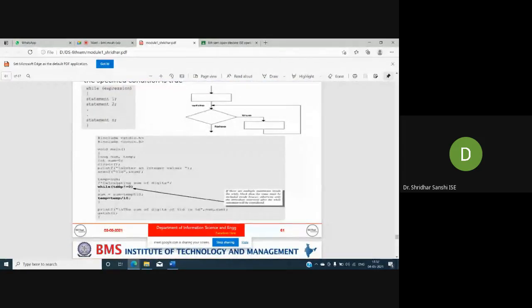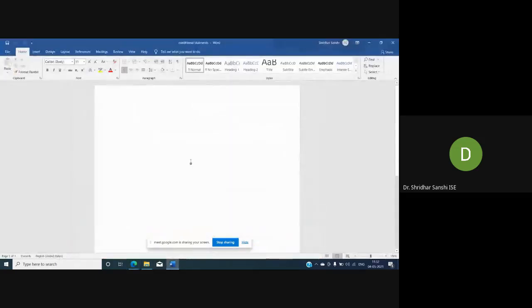So what is the example? What I'm doing here is calculating the sum of digits. Say if I give 3, 4, 5, what I'm doing is adding 2 plus 4 plus 3 plus 5. What is the value here? 2 plus 4 is 6, then 14. So this is what I'm calculating.